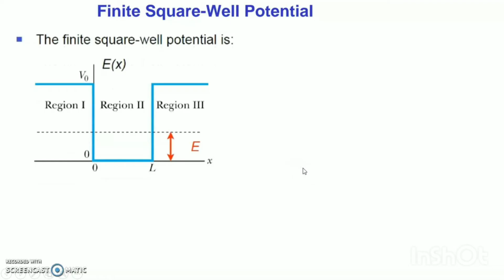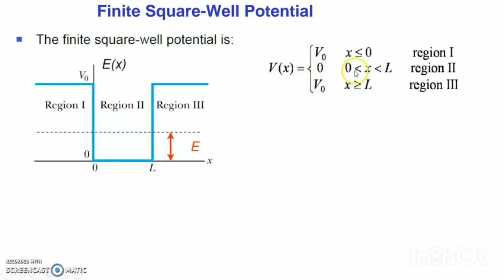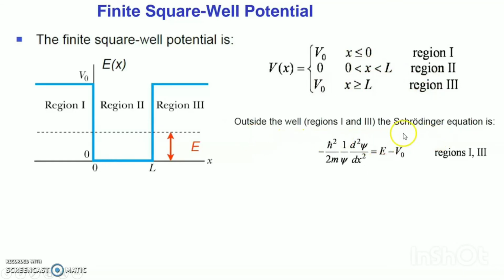Finite square well potentials. The finite square well potential V(x) is equal to V0 outside and 0 from 0 to L. Here you see region 1, region 2 and region 3. So V(x) is equal to V0 for x less than 0 in region 1, 0 in region 2, and V0 in region 3. Outside the well, in regions 1 and 3, the Schrodinger equation is minus h bar square divided by 2m d square psi by dx square equals E minus V0 times psi.